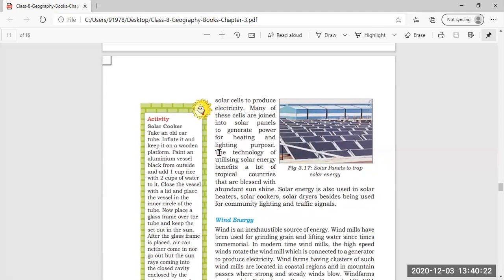You can underline this: solar energy can prove very beneficial where the areas have a lot of sunshine. So solar energy is also used in solar heaters. Now, what is the use of solar energy? The use of solar energy is in heaters, solar cookers, solar dryers, besides being used for common community lighting and traffic signals. So this is the use of solar energy.